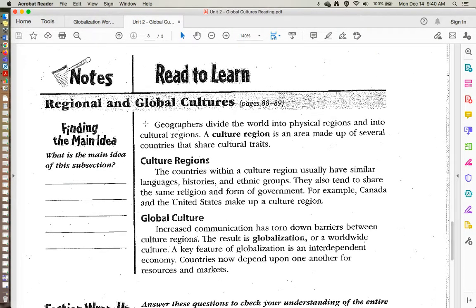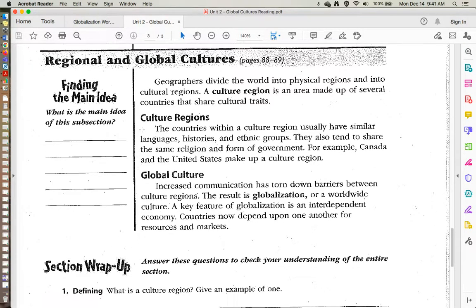Geographers divide the world into physical regions and into culture regions. A culture region is an area made up of several countries that share cultural traits. The countries within a culture region usually have similar languages, histories, and ethnic groups. They also tend to share the same religion and form of government. For example, Canada and the United States make a culture region.